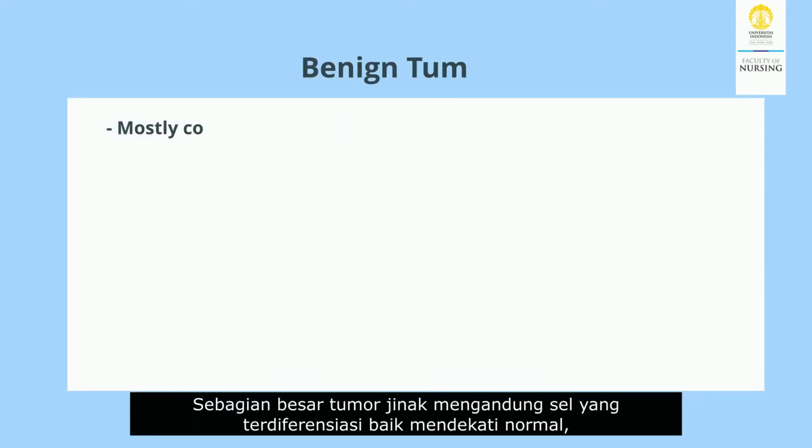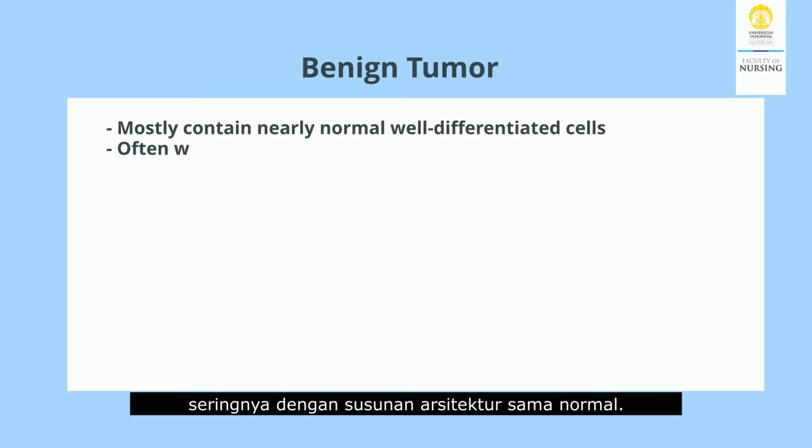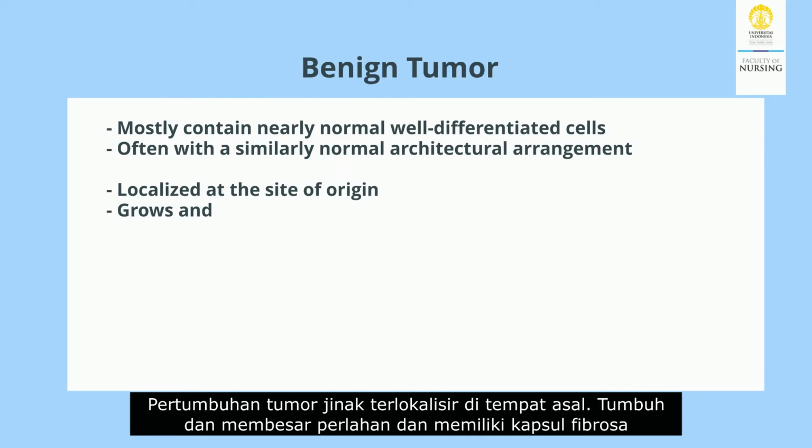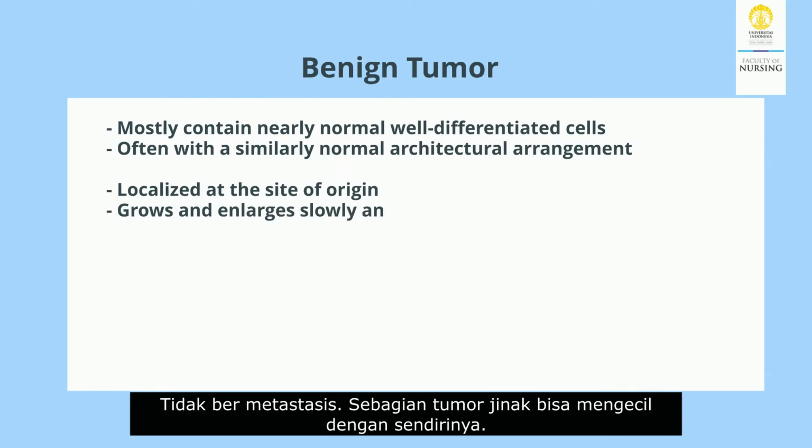Most benign tumors contain nearly normal, well-differentiated cells, often with a similarly normal architectural arrangement. Benign tumor growth is localized at the site of origin. It grows and enlarges slowly and has a fibrous capsule. No metastasis. Some benign tumors can shrink on their own.